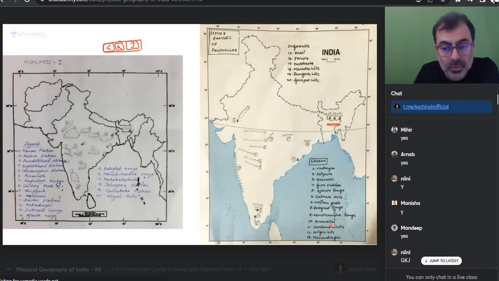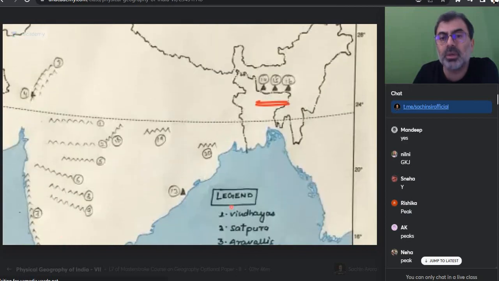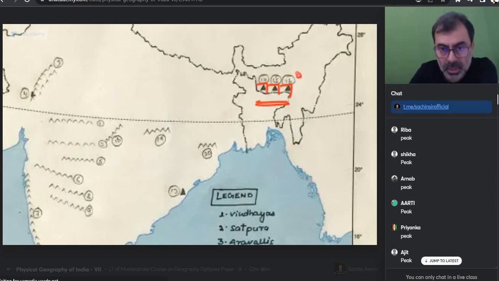Remember, triangle was a symbol for point location. So why would you do this? You should mark it as Garo, Khasi, Jaintia, and here will come Mikir and Rengma. That's it. What is this? This is the plateau of India.